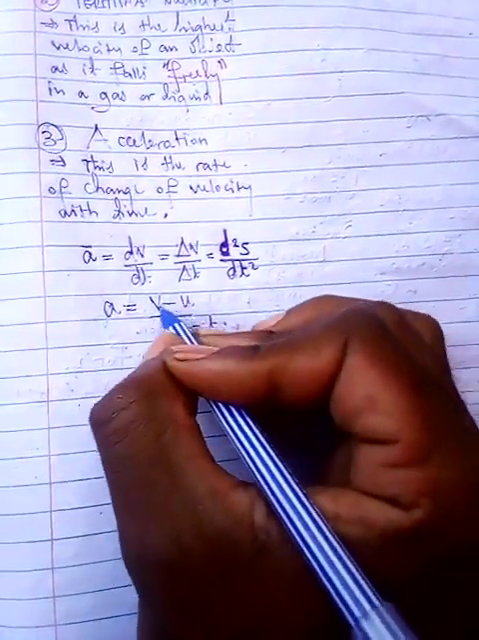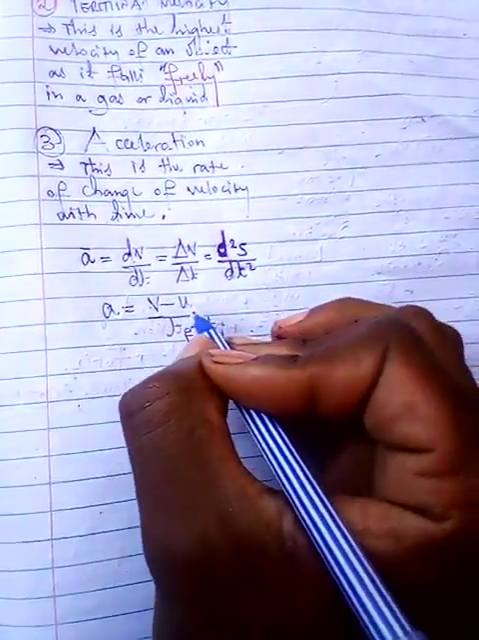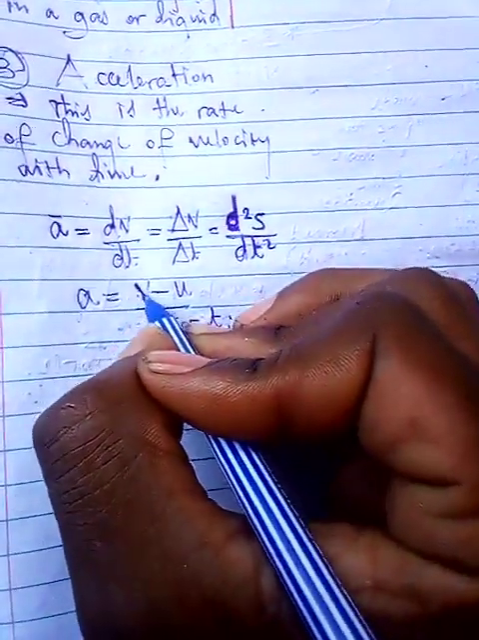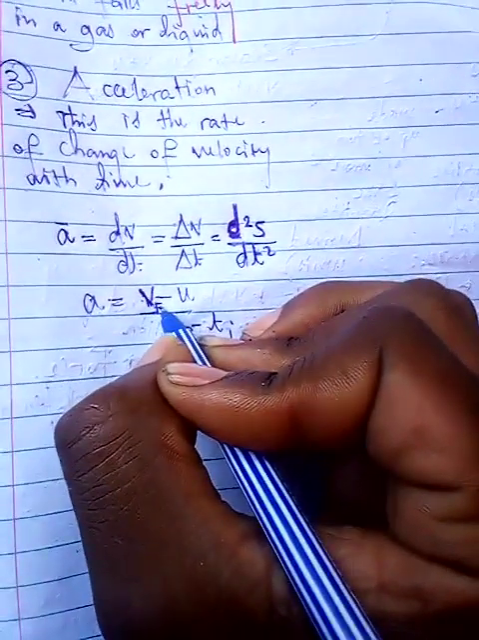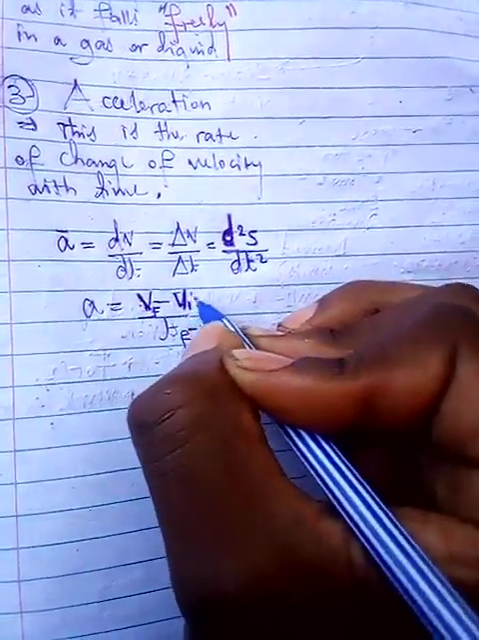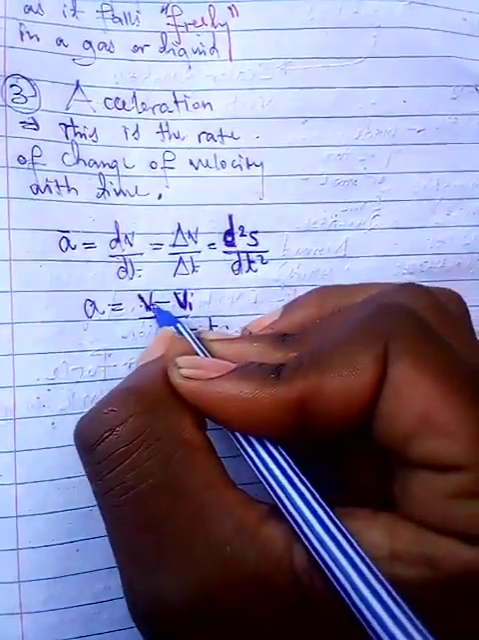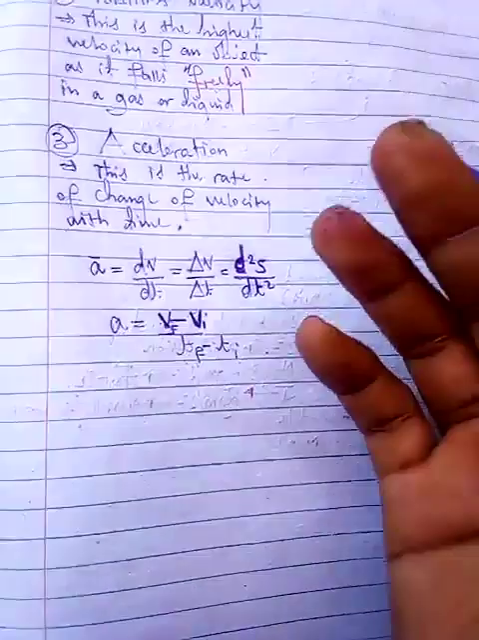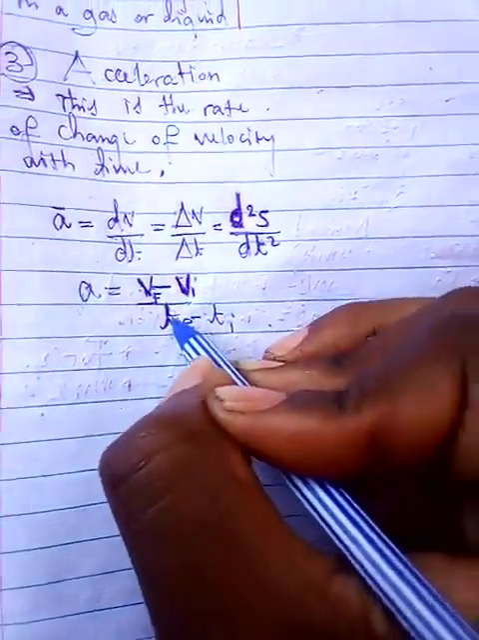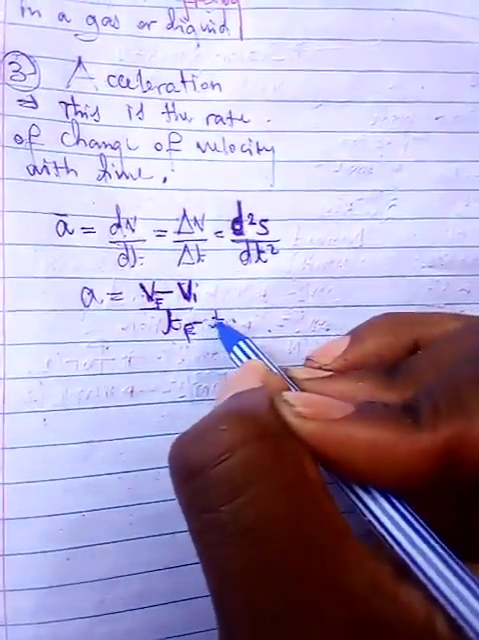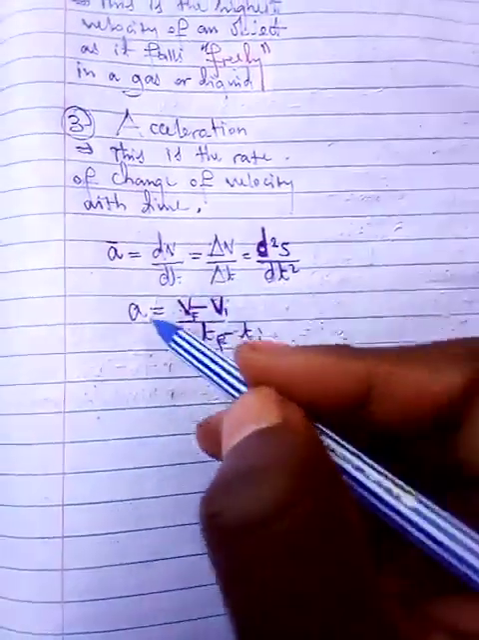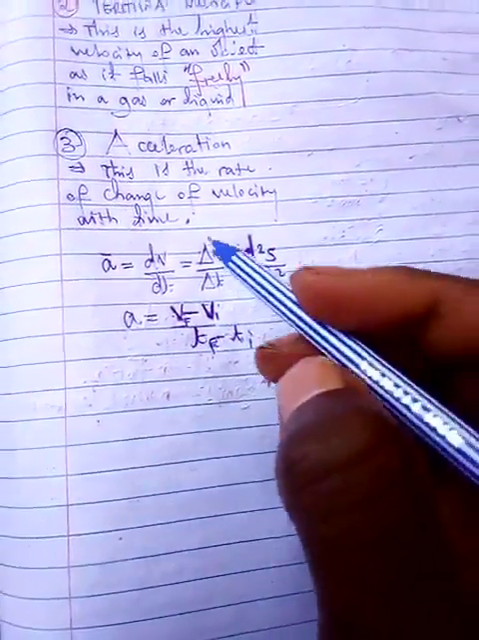So v is normally the final velocity and u is the initial velocity, but I can try to make them look the same. Up here I'm just going to say v final, and on this one I'm going to say v initial. Even u can be used to represent initial velocity, but I'm just trying to make them look more the same. So t final minus t initial, that's going to be our formula for now for acceleration.